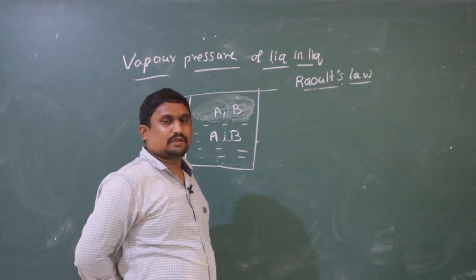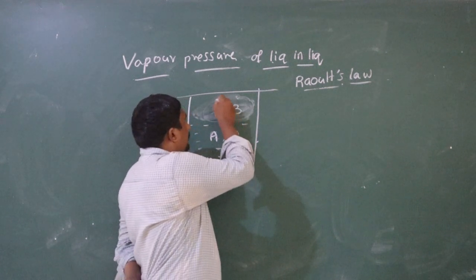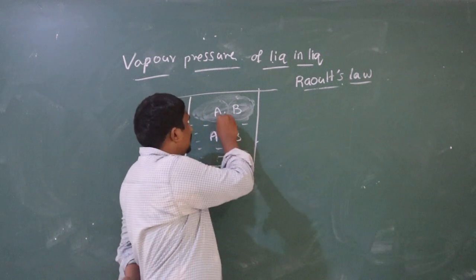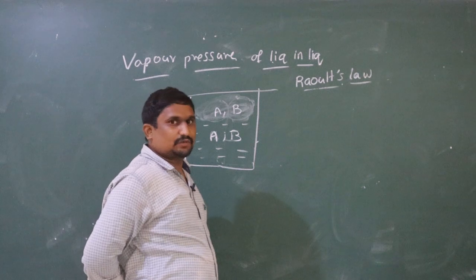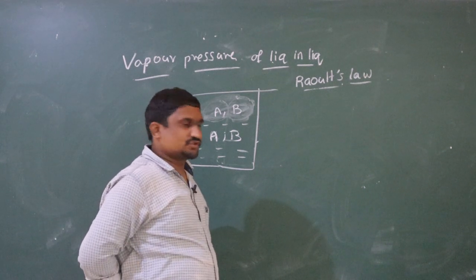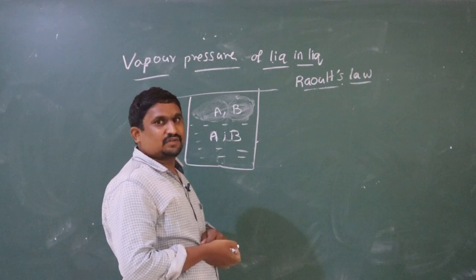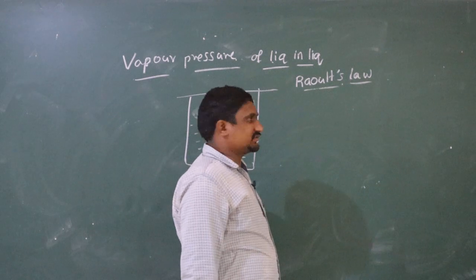So for Raoult's law, the scientist Raoult observed a relationship between the partial vapor pressure and the mole fraction of the component in the solution, and he formed one law. That law is to be called Raoult's law.